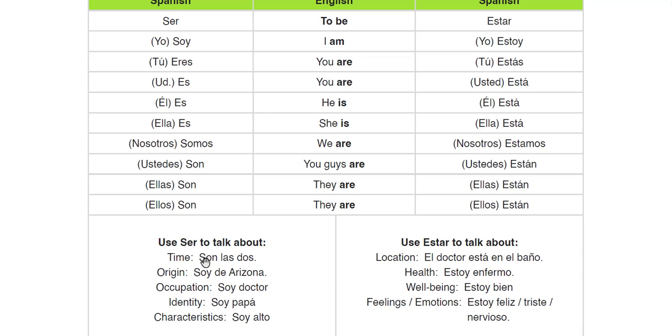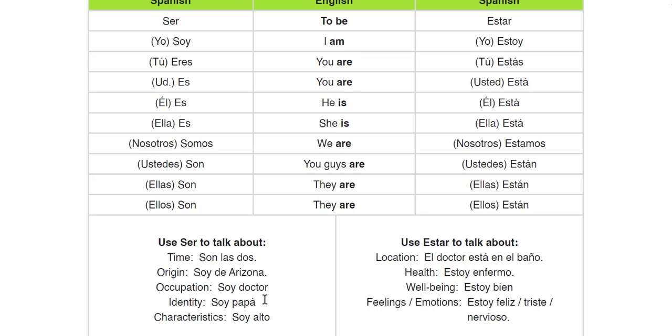So let's take a closer look at these examples. Time, son las dos. We've seen time at the beginning of Spanish 1. Origin, we also saw at the beginning of Spanish 1. Soy de Arizona. If we think about where we are born, it doesn't really change. Yes, it's a location, but it's a location that's rather permanent. At least it should be. Occupation, soy doctor. Our occupations are seen as something with a bit more permanence. It also sneaks over into almost part of our identity sometimes. So either way you look at it, it's something more permanent.